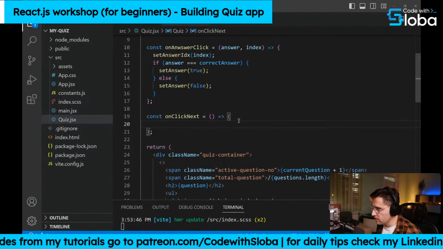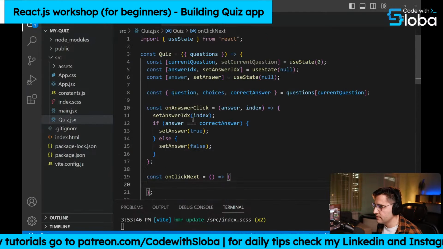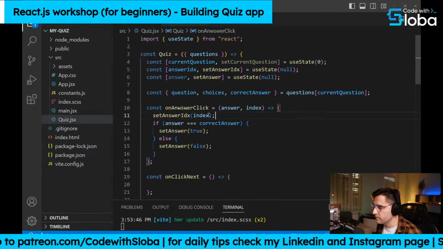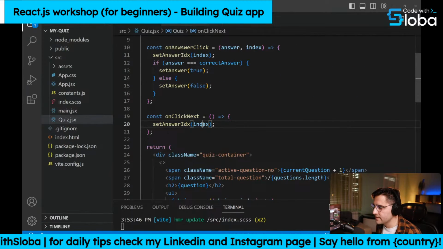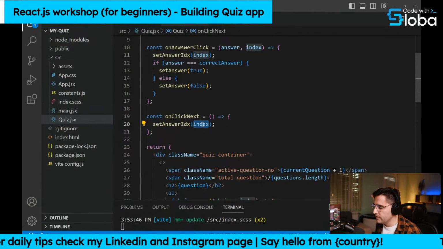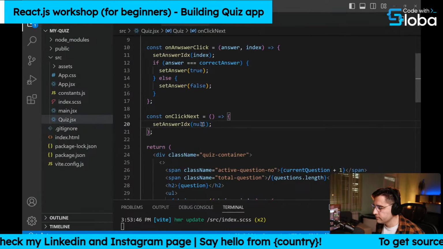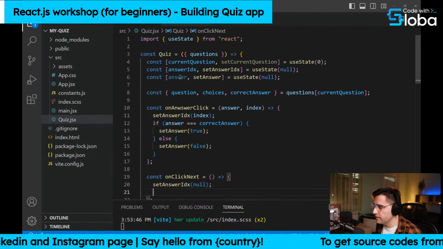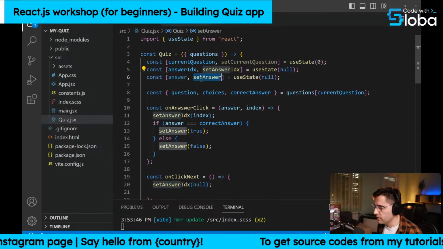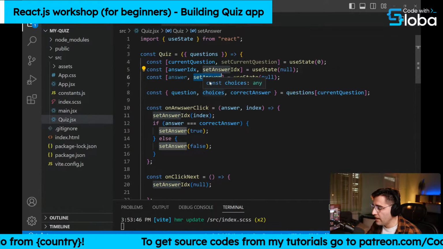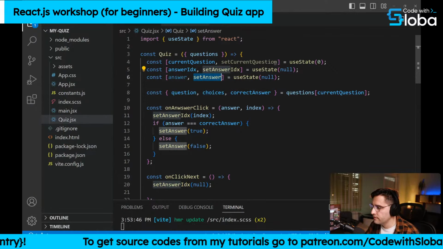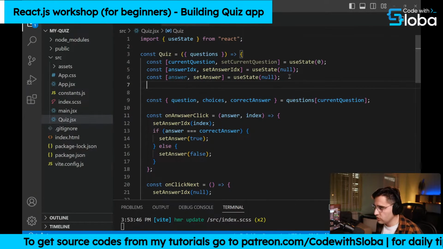Okay. So here we want to first reset the answer, because we clicked on next and we want to prepare for the next step. So let's set it to null here. And now we want to update the actual answer. So we can use the set answer. Or actually we need another variable, and we can call that one result.